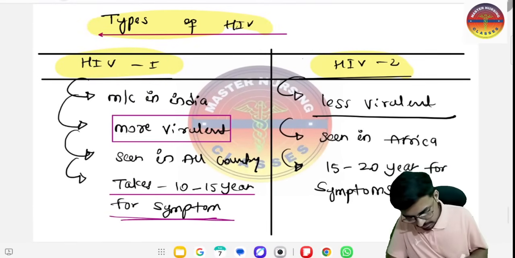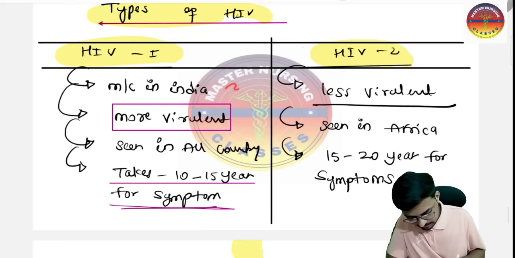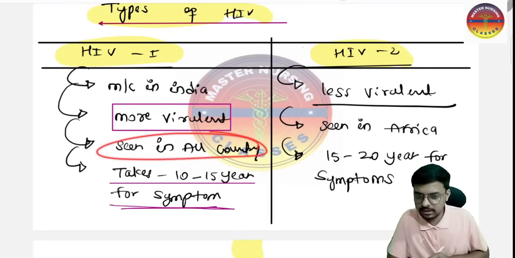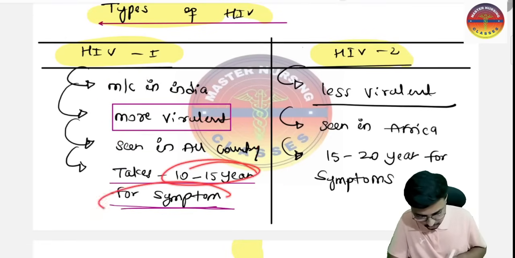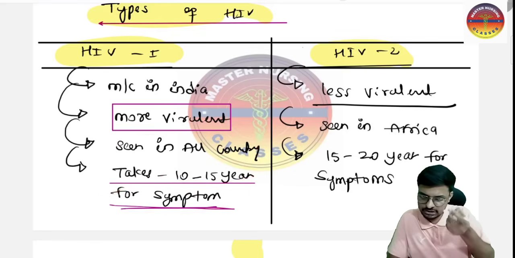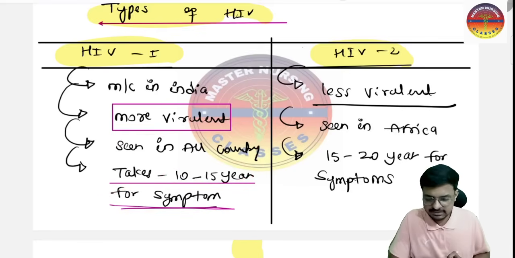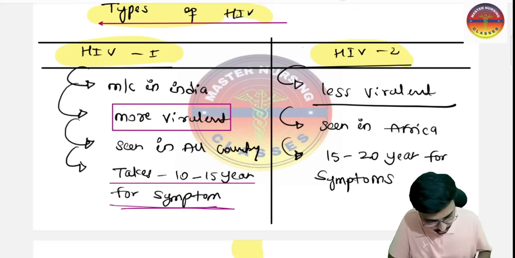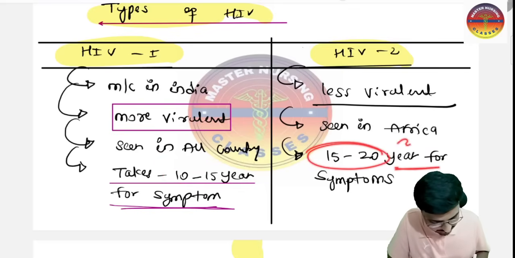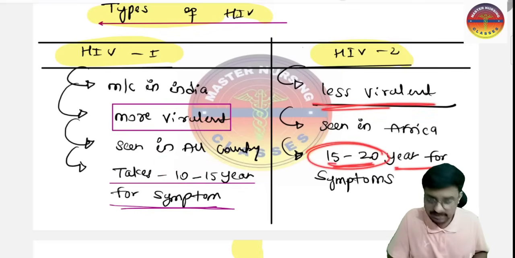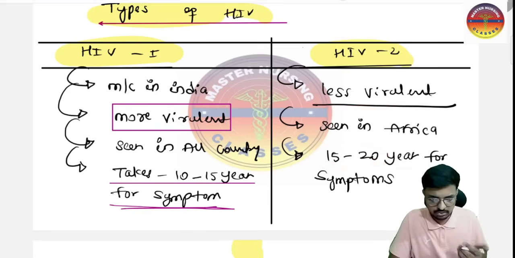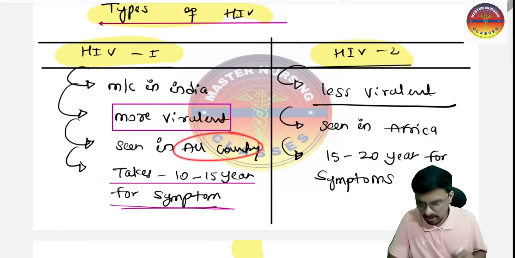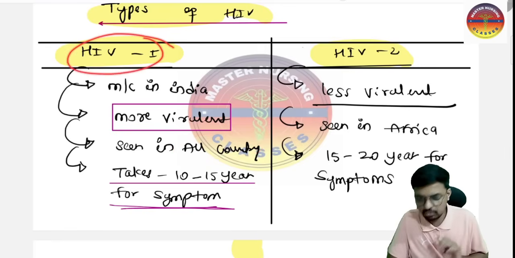So I told you HIV1 is most common in India, and it is the most virulent, seen in almost all countries, and it takes 10 to 15 years to show symptoms. Stage 1 of HIV may convert into the advanced stage of AIDS, taking 10 to 15 years. But HIV2 takes 15 to 20 years, and it is less virulent, so that is the reason it takes more time to show symptoms. Mainly this is seen in African countries, while HIV1 is found all over the world, and in India HIV1 is the most common.